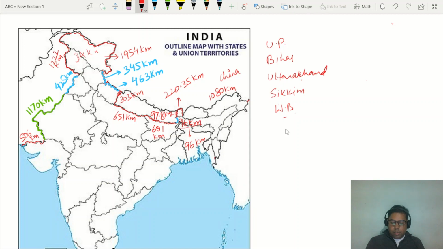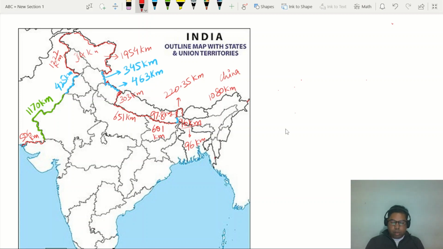Right, this is the descending order of the border with Nepal. Then after that, the next neighboring country of India is Myanmar.